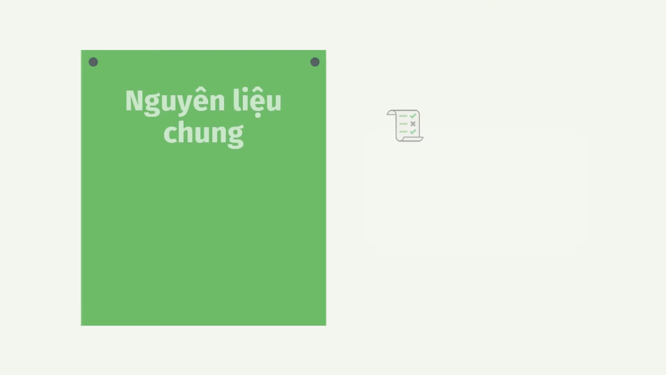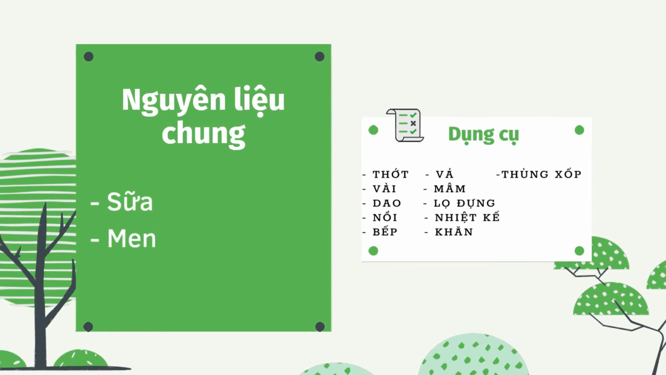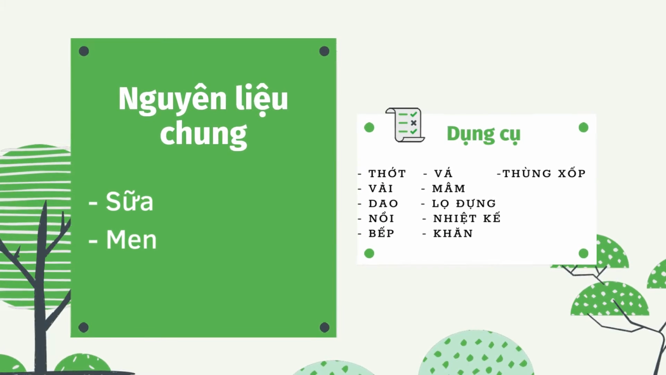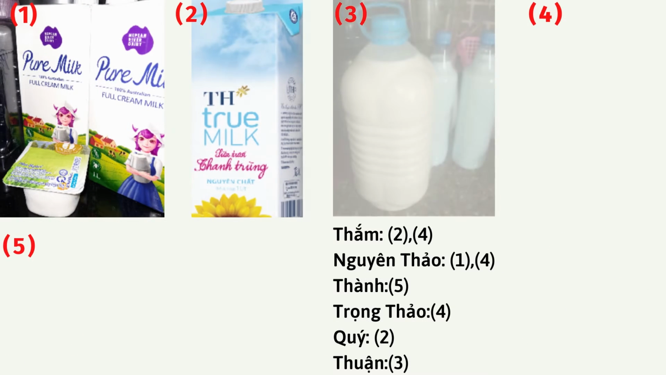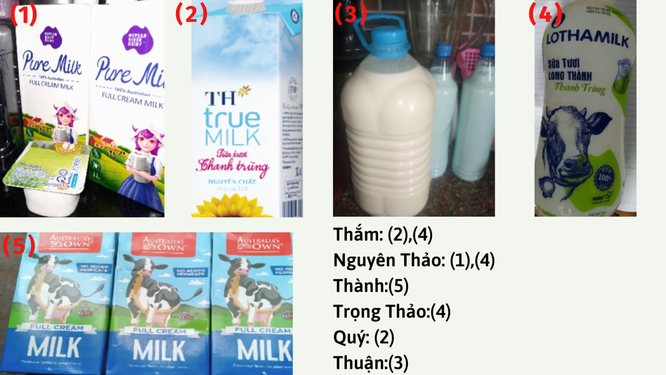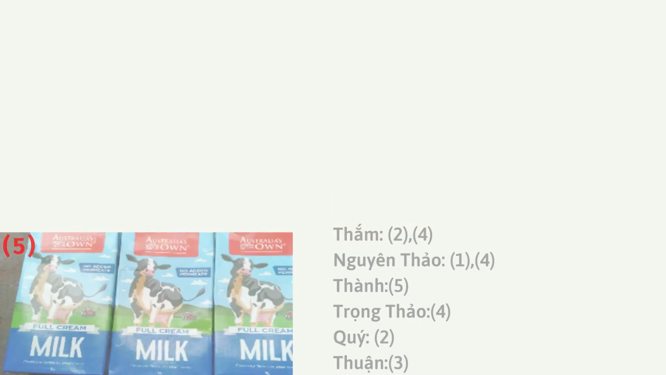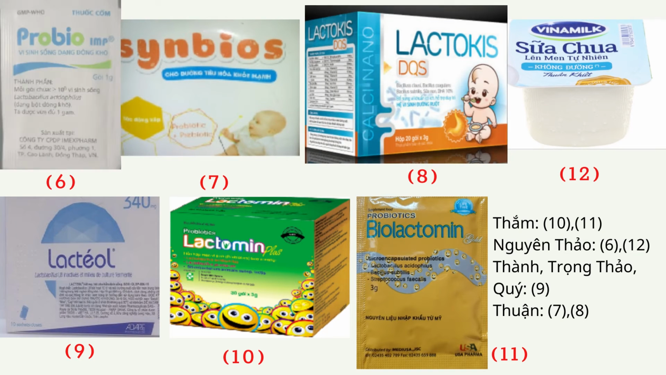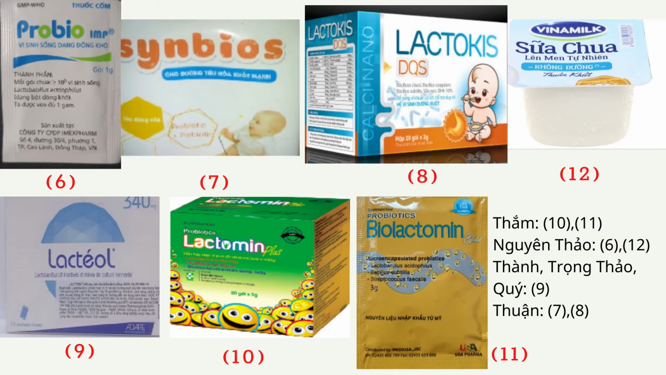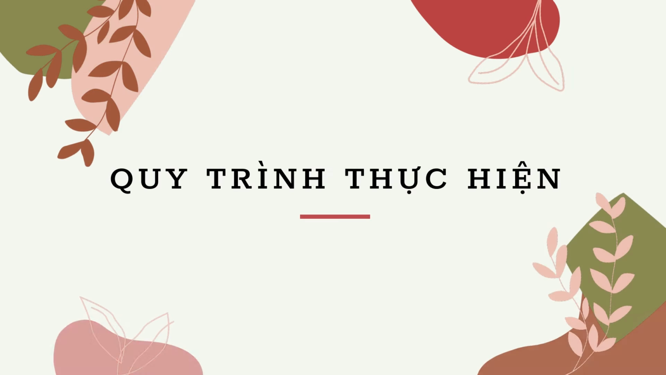This process often takes place slowly. Tools: cutting board, patch, cloth, foam box, tray, knife, container, pot, thermometer, stove, towel. Types of milk the group used: true milk, full cream, pasteurized cow's milk. The yeasts used: Probio, Synbiose, Lacticus, yogurt, Latiol, Lactamin, Biolactamin. Implementation process.